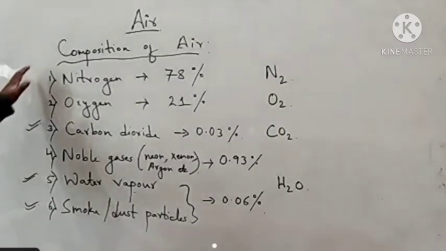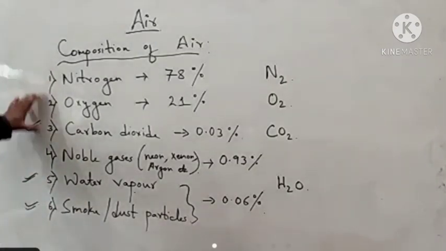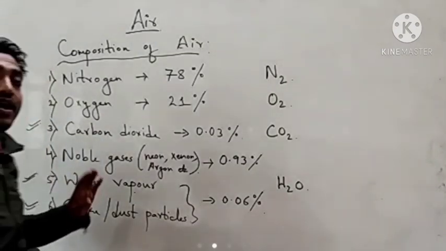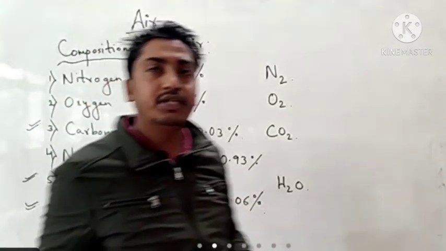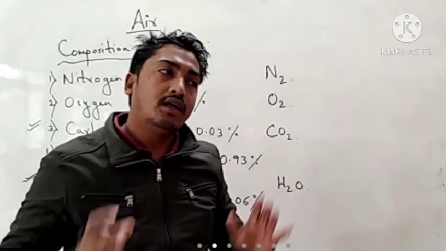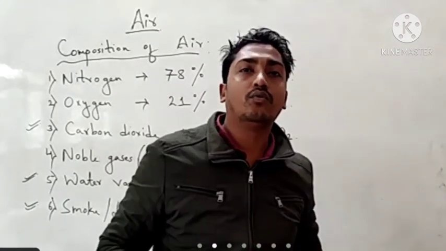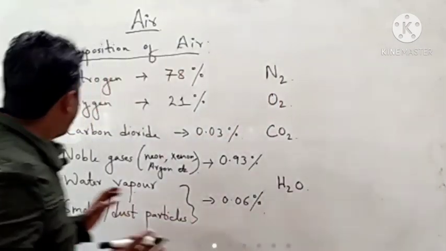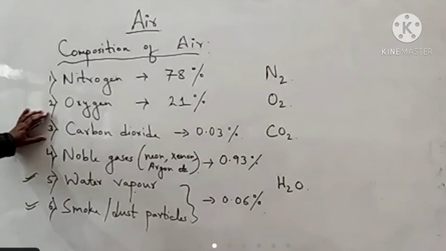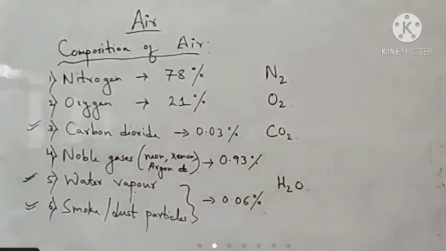Less solubility means they dissolve less in water, okay, and the more solubility among all these gases is of carbon dioxide.